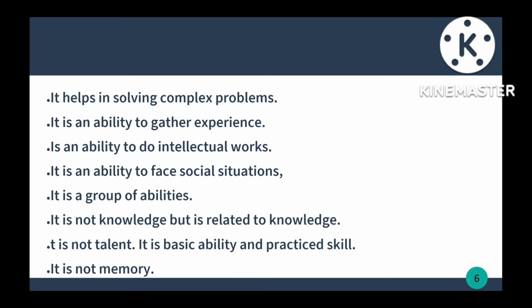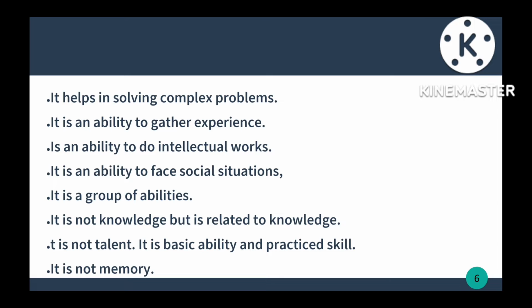It is an ability to do intellectual work. So if we give some work or task to the child, they can do it intellectually if their intellectual level is high. That's why we give tasks to children, to know their intellectual level. It is an ability to face social situations.